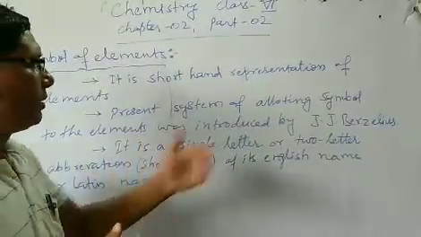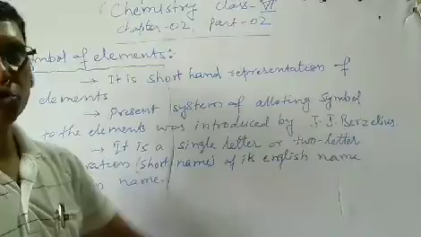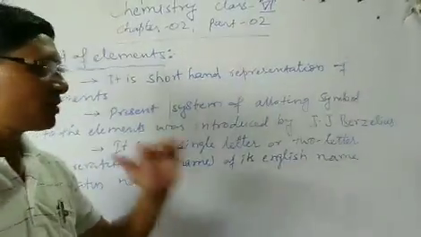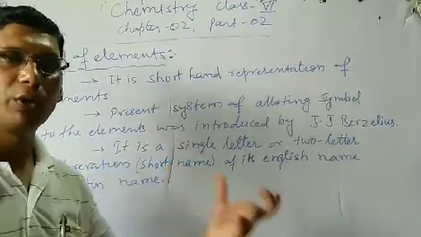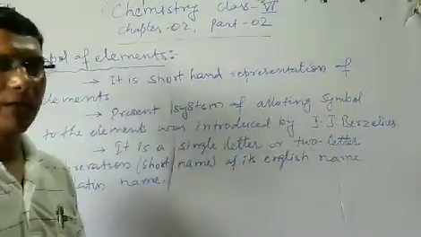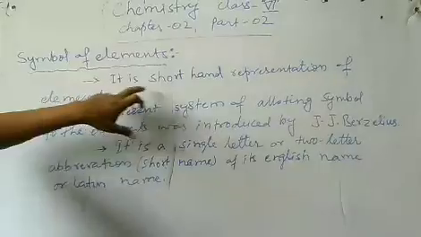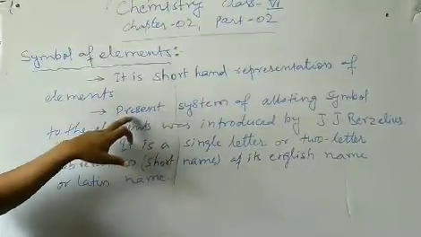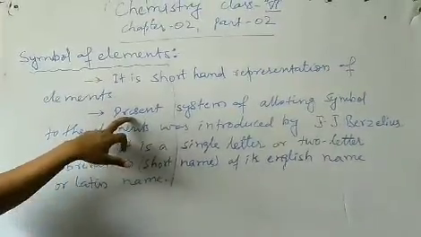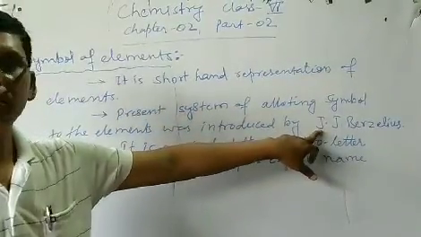The rule of giving a symbol to an element was introduced by J.J. Berzelius, which was further approved by the IUPAC system, the International Union of Pure and Applied Chemistry. So what is a symbol? A symbol is a shorthand representation of an element. The present system of allotting symbols was introduced by J.J. Berzelius.